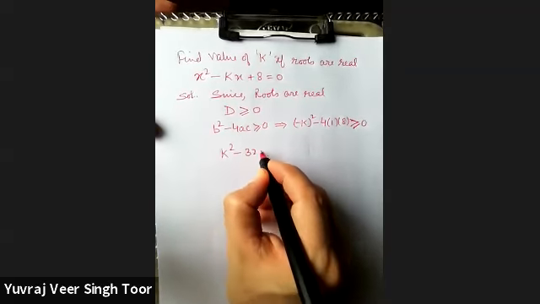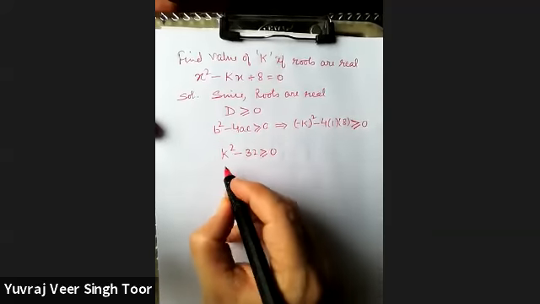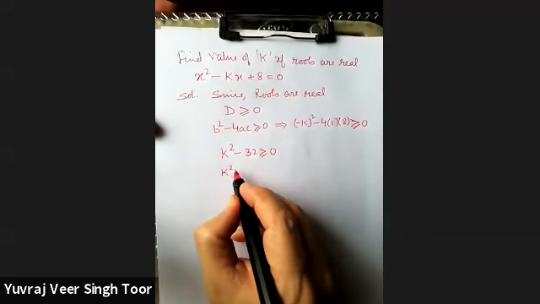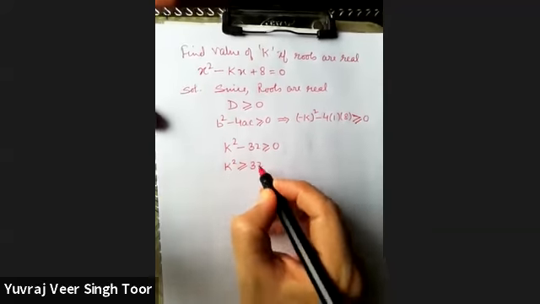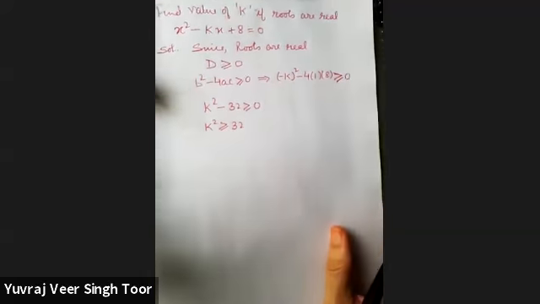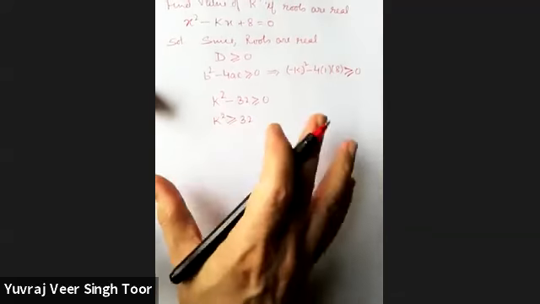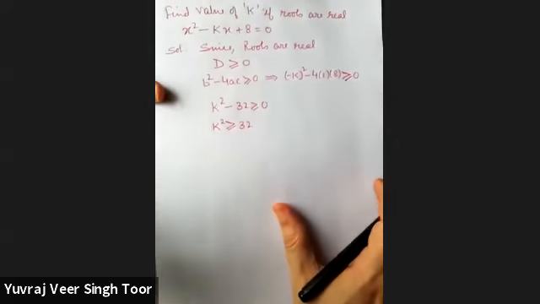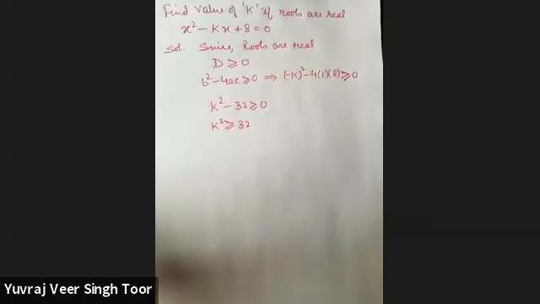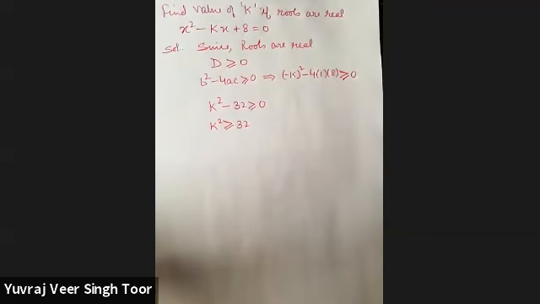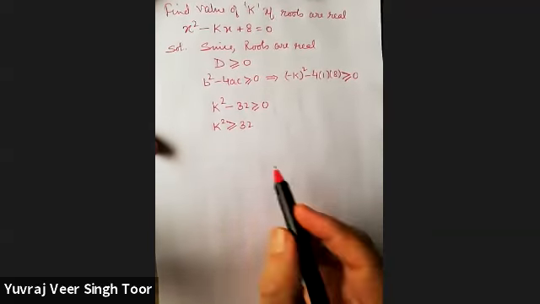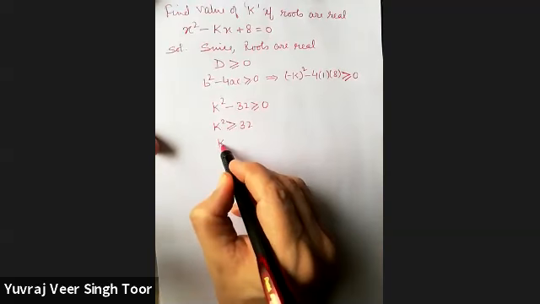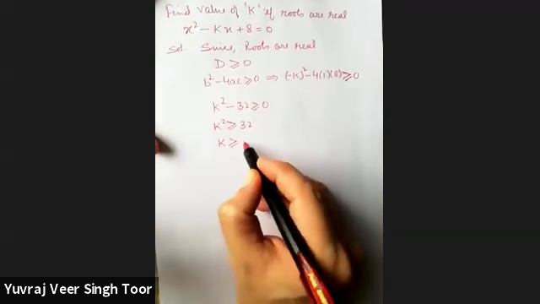So k square minus 32 is greater than or equal to 0. You add 32 on both sides, and finally this is something where you have to make a decision. We know that the square root of any number gives us positive and negative numbers. So here you have a result like this.